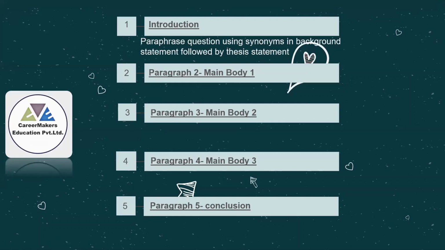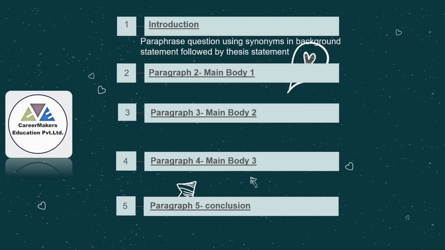Back to the paragraphing. The first one is the introduction paragraph. In the introduction paragraph, the first statement will be a background statement. And the second will be the thesis statement. In this thesis statement, you need to add your stand. That means in which favor you are going to write your essay. That's what you need to add in your thesis statement.